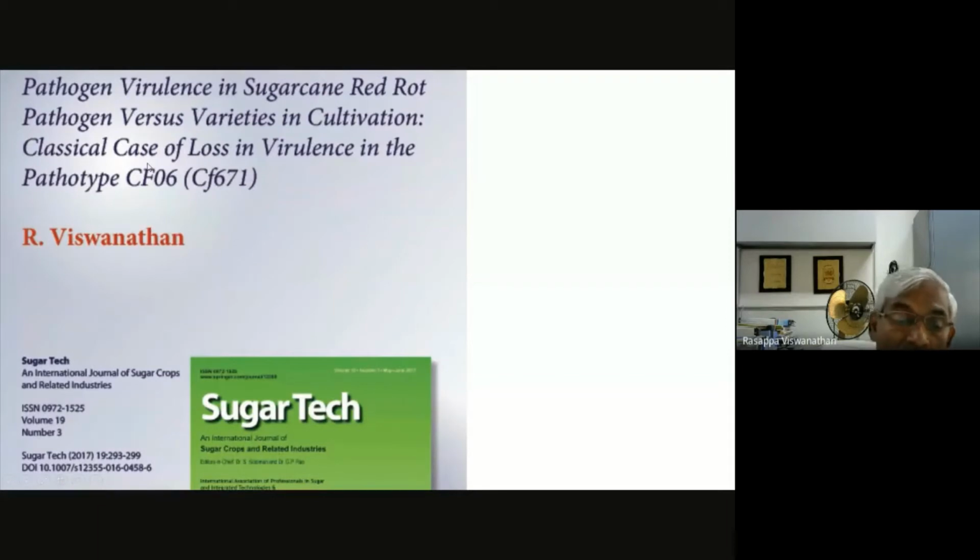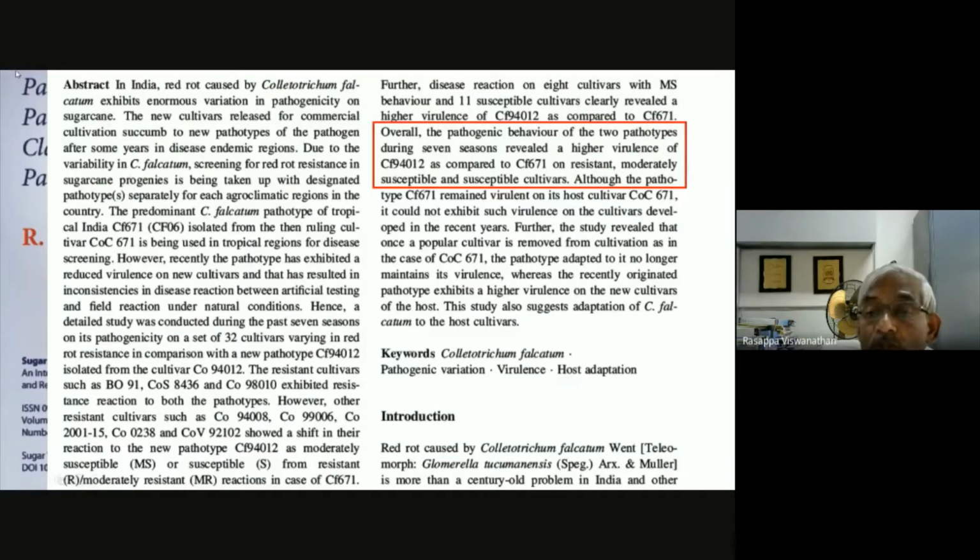This is actually a 7-8 years study. Based on that, the conclusion was made on pathogenic virulence in red rot, and how the reference pathotype has lost or is losing its virulence, whereas the new pathotype gains virulence. The overall summary of the study is very clear: CF671, though it is virulent, we cannot say it is less virulent, but it maintains its virulence. Whereas for the new varieties we have screened, it has exhibited a resistant or moderately resistant reaction.